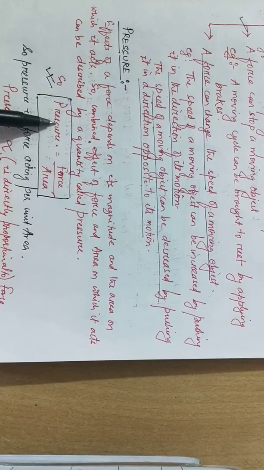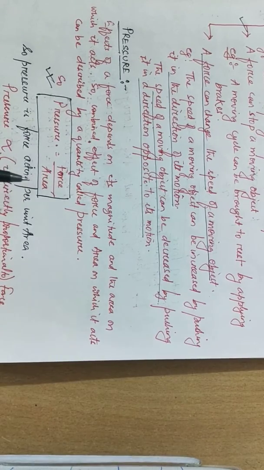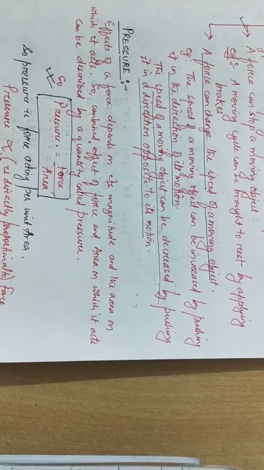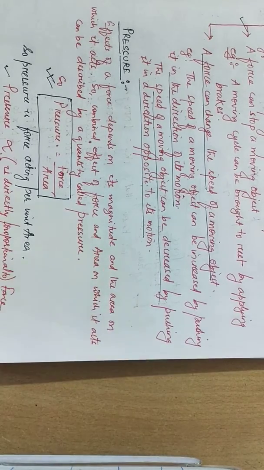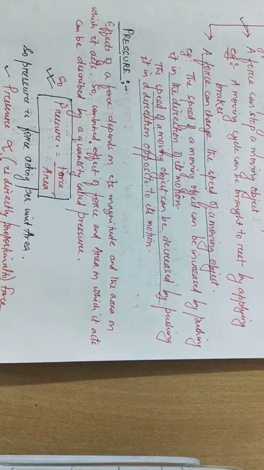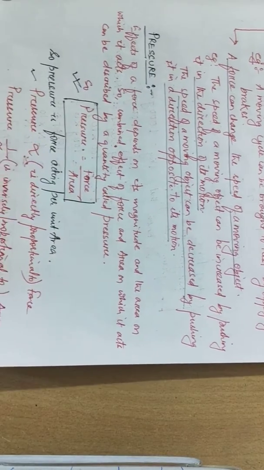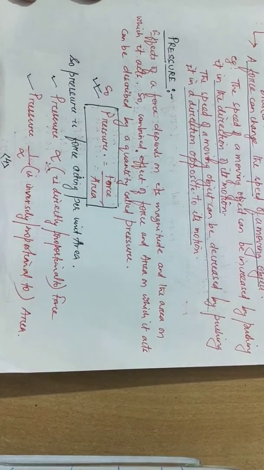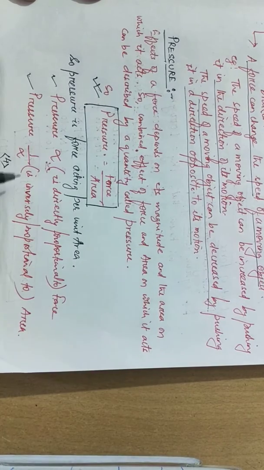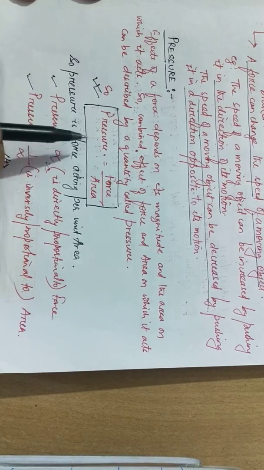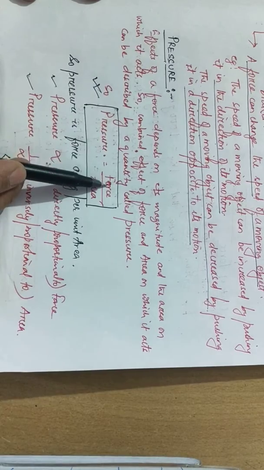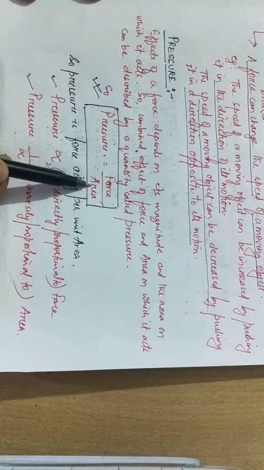Now from this relation, pressure is equal to force upon area, which means pressure is directly proportional to force and pressure is inversely proportional to the area of the contact. In our previous class, we had studied about electrostatic force and how it also varies directly and varies inversely. Similarly, here pressure is varying directly with the force and it is inversely proportional to area.